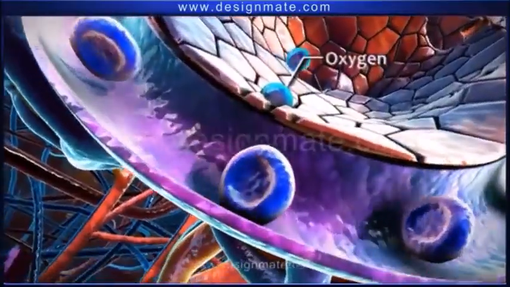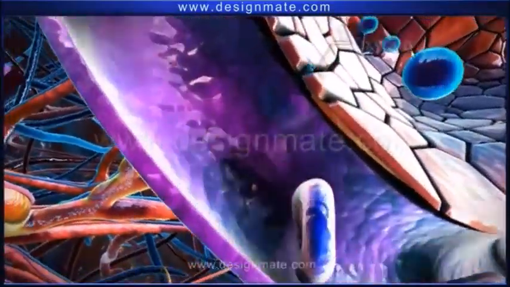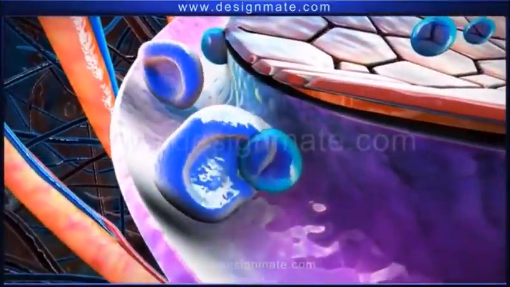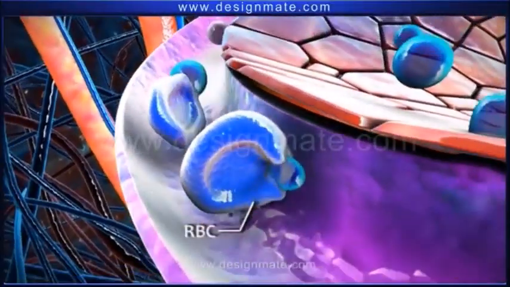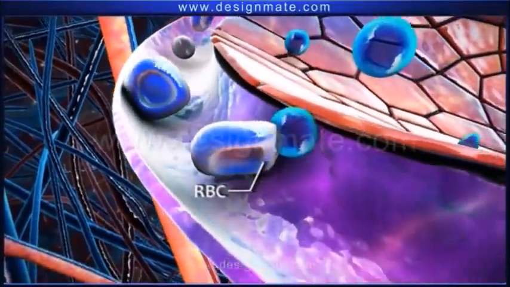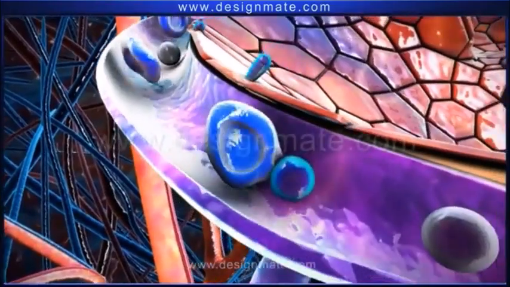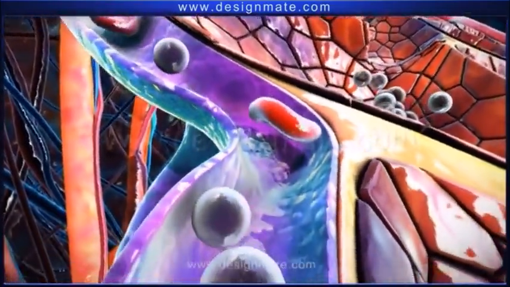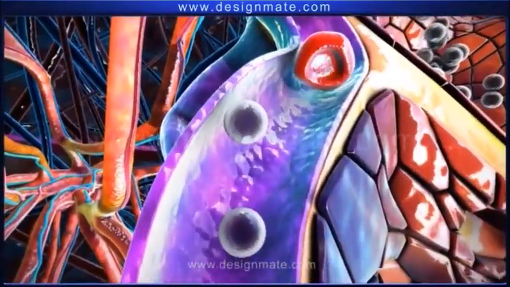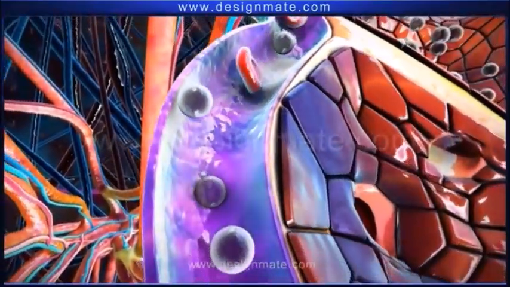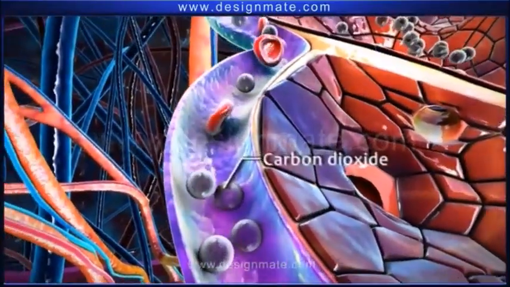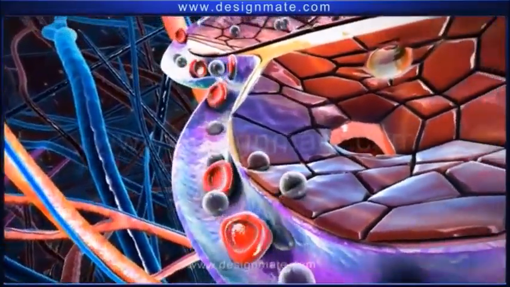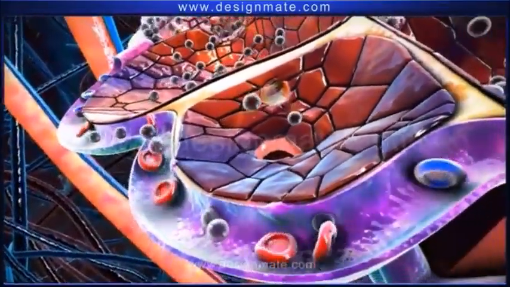The oxygen molecules from the alveolus diffuse into the capillary and then get absorbed by the bluish-purple RBCs. This causes oxygenation of the RBCs, and a transition in their color from bluish-purple to red is observed. The blood moving into the alveolus contains RBCs and carbon dioxide molecules. These molecules are released into the alveolus.